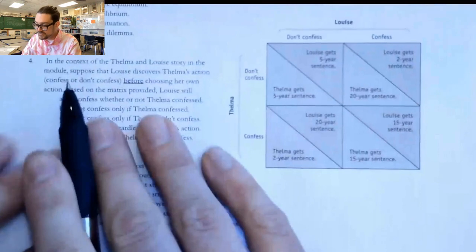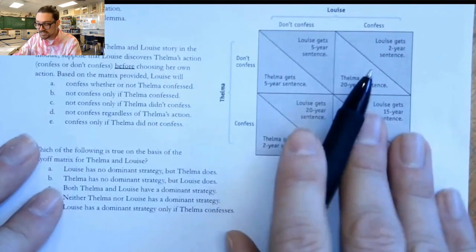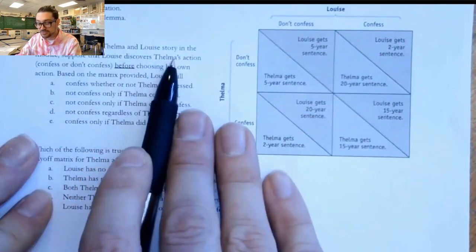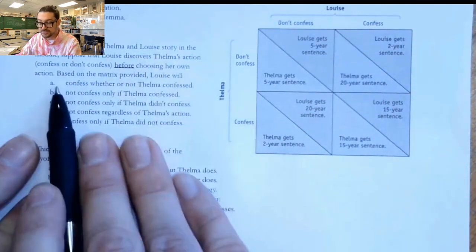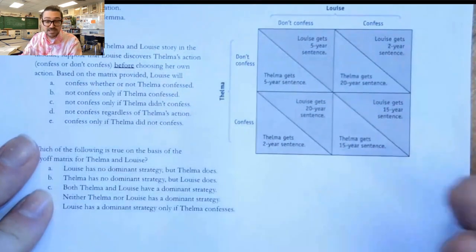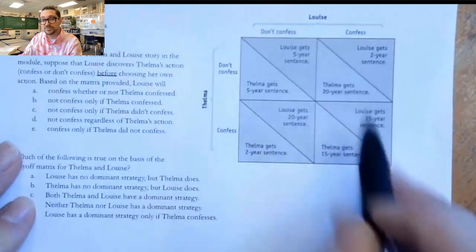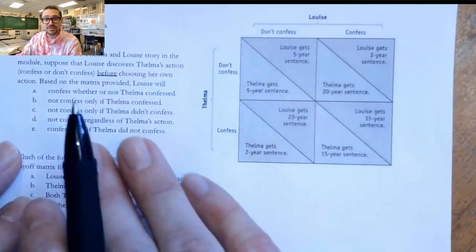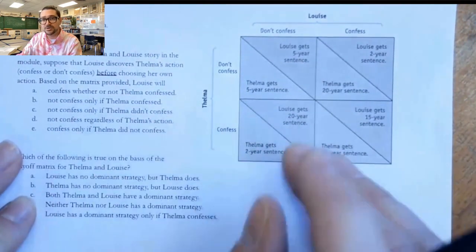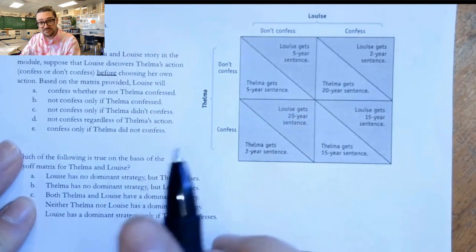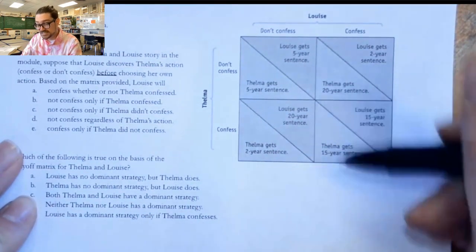Number 4, with this particular payoff matrix, it says, suppose that Louise discovers Thelma's action before choosing her own. Based on the matrix, Louise will... Now, I can tell you that if it's a standard payoff matrix with a prisoner's dilemma, it doesn't matter really whether they know what the other one's going to do, because they both have dominant strategies to confess. So let's go ahead and solve that and see.